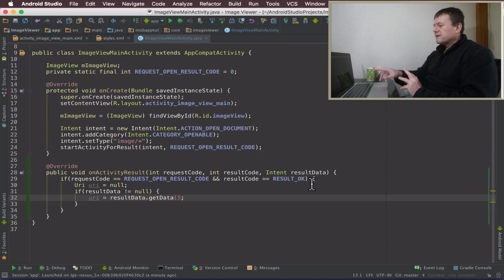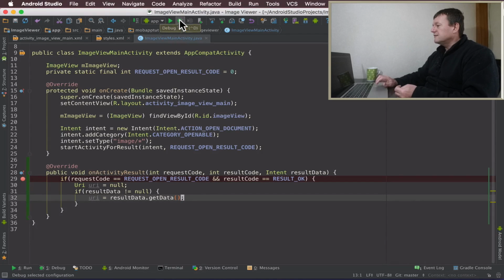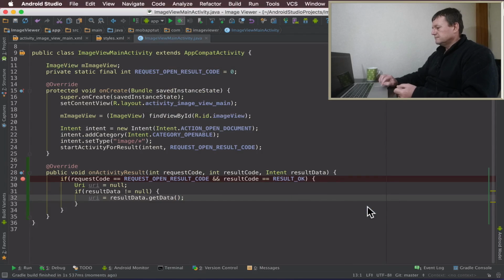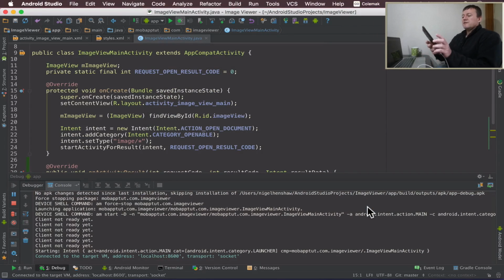Okay, now for the final part of this tutorial, I just want to do a little bit of debugging. I just want to check that URI does have some valid data. So we set it up here. We've got the URI will hold the result of the result data that was returned back to us. So I'm just going to select breakpoint here. Now let's go up to here and select Debug App. Now again, I will have to select an image.